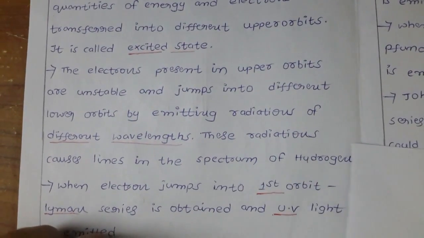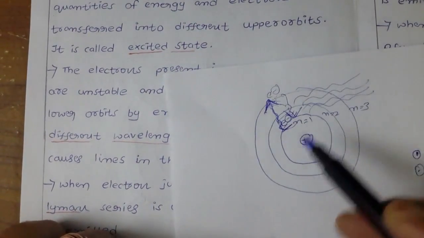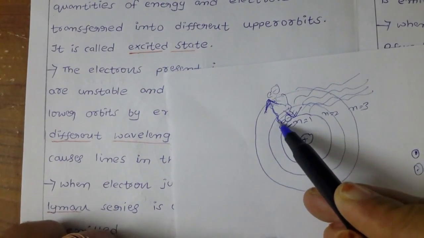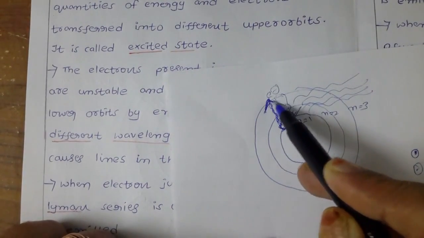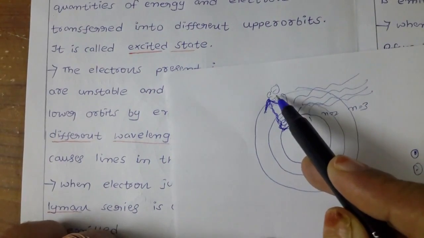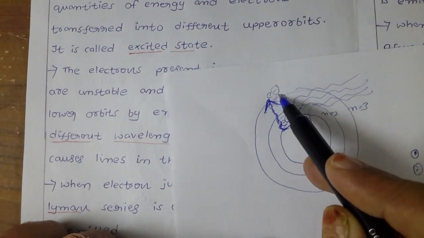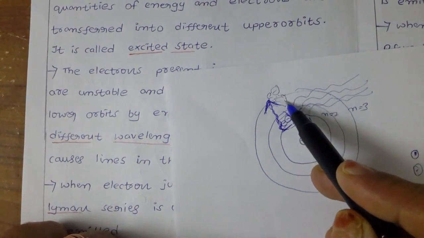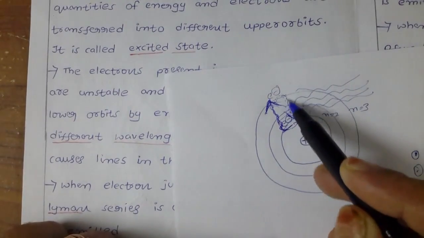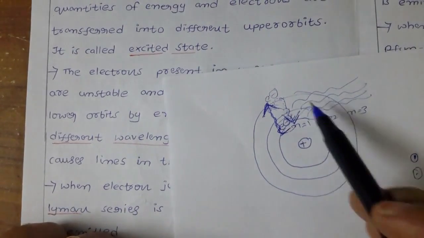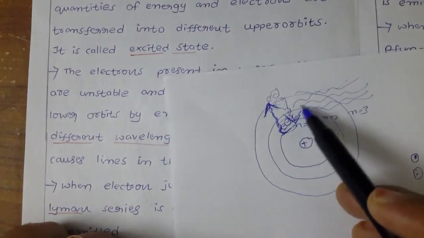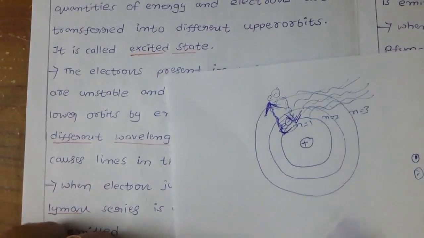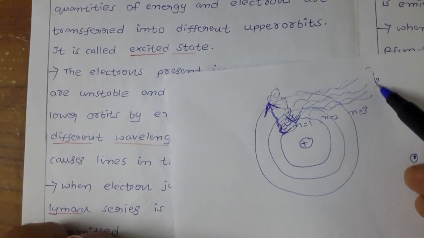Once electrons got energy, they go to an upper orbit having high energy, where they are unstable. They want to come down, and while coming to the lower orbit they emit radiations of different wavelengths. These are causing the lines in the spectrum.